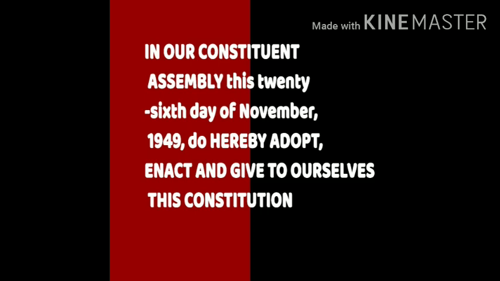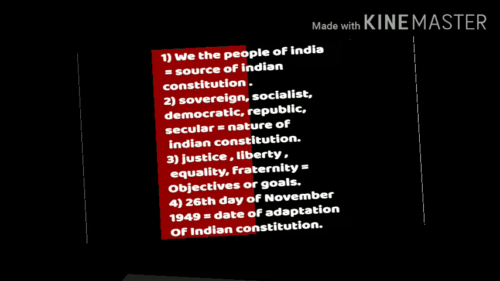So now this was all about the topic preamble. Preamble talks about the objectives or the goals of the Indian Constitution. It talks about the nature of the Indian Constitution. It talks about the date of adoption of the Indian Constitution. It also talks about the source of the Indian Constitution.